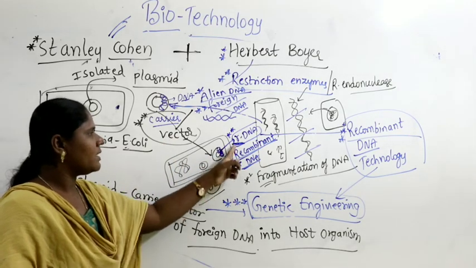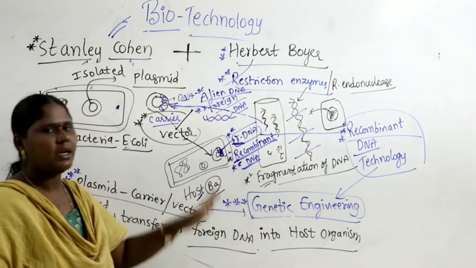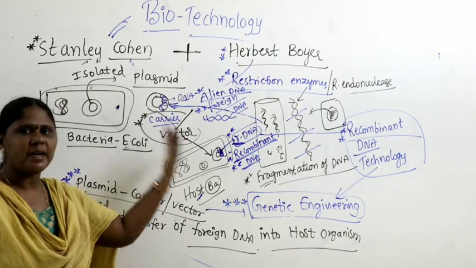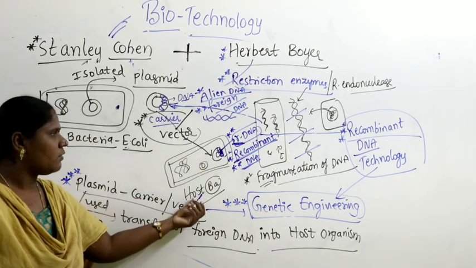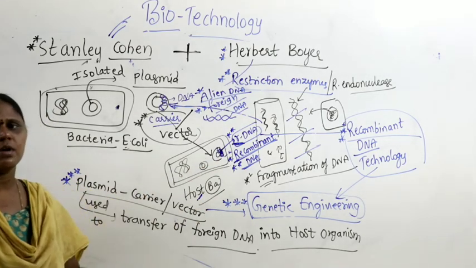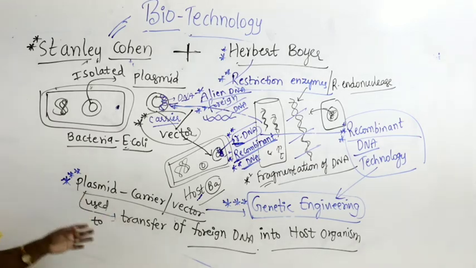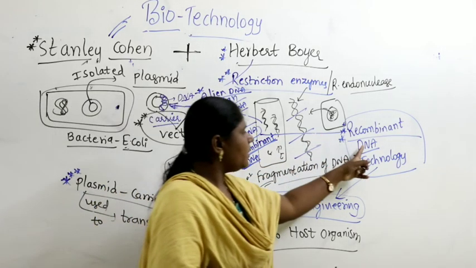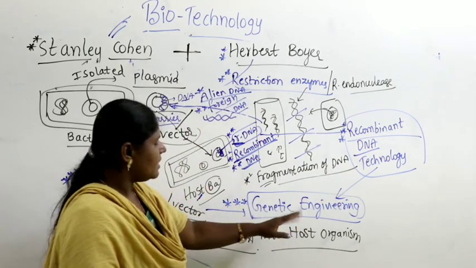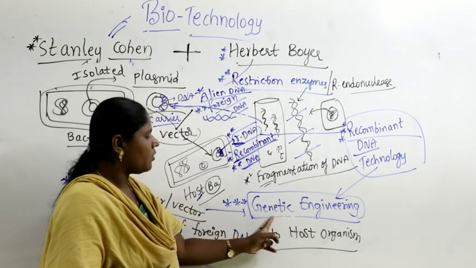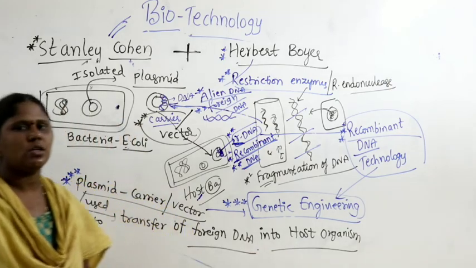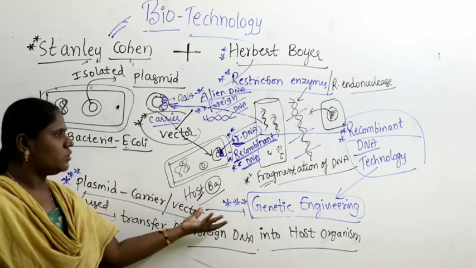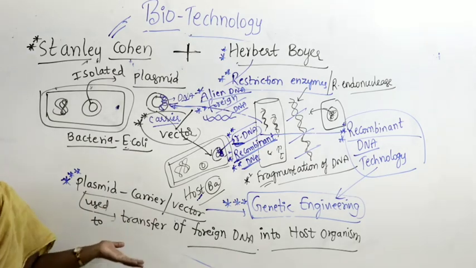That is why it is called what? Recombinant DNA, meaning alien or foreign DNA recombining with other DNA of the host. And this technology they named recombinant DNA technology. That is nothing but what today we call genetic engineering. Right. Now, the development of genetic engineering, in what way was it useful here?